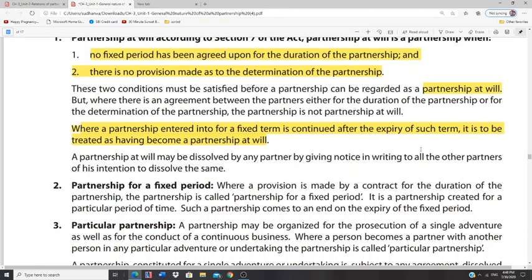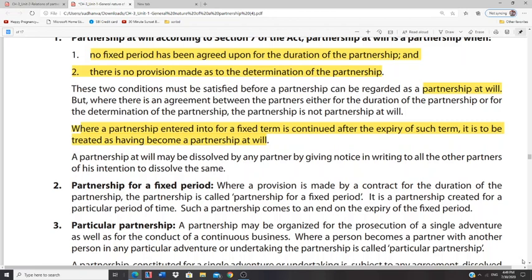Fine, that is one condition. The second condition tells you that if a partnership has been entered into for a fixed term and it has expired, and now they have again entered into an agreement for another period, in that situation also it is called partnership at will. Please go through this carefully because it can come as multiple choice questions. It can be a bit confusing.